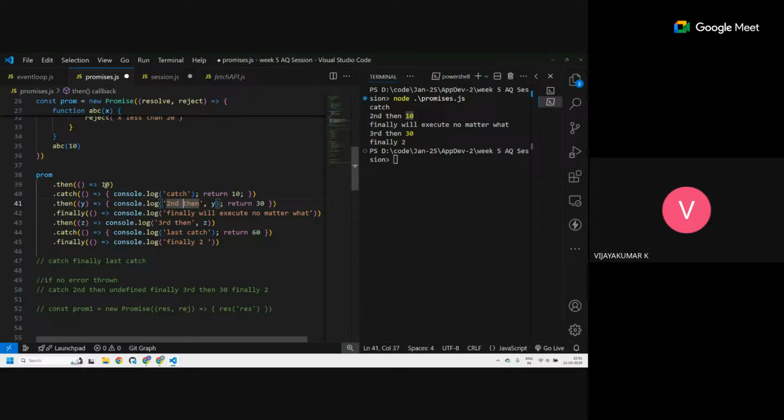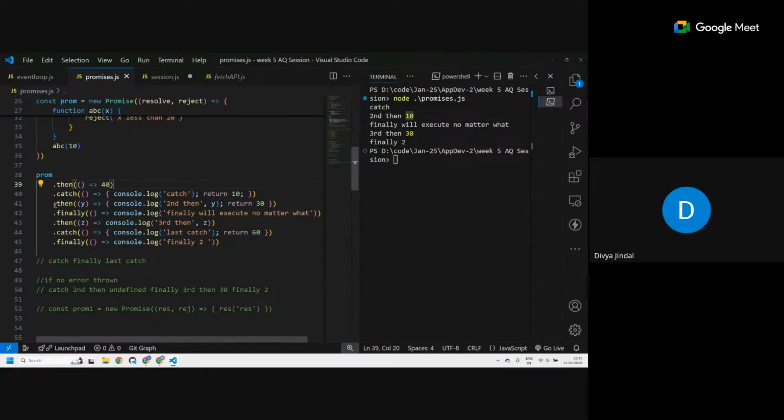No, sir, it returns when it is resolved. This particular value we are talking about comes when it's resolved only, sir. Could you make this 40? See, we are not taking that value anywhere. Even if I put this 40, how do I get this value? I get this in the next dot then, when I take a parameter like this. But I'm not taking that value anywhere because there is a catch in between. I was throwing an error. So this 40 is being returned for the next dot then.